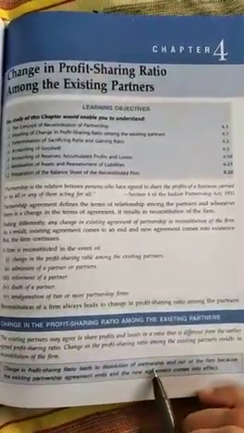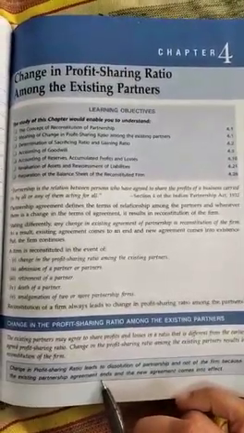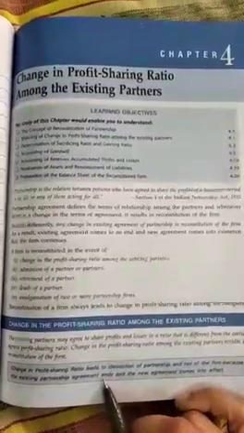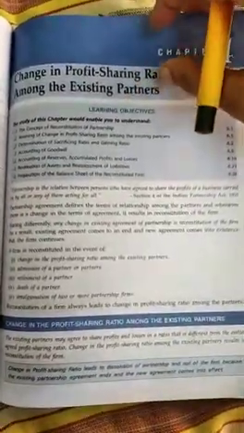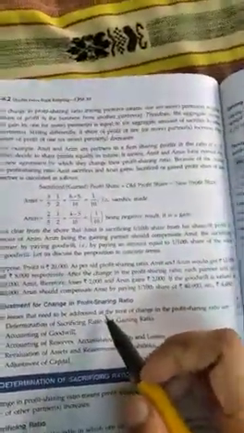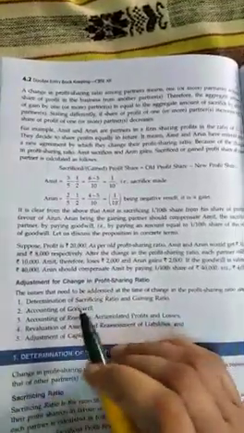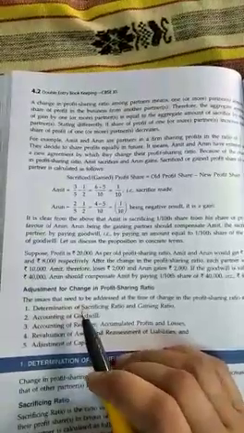Because there is dissolution of the partnership, there is a need to make a new agreement of the partnership, and according to the new agreement, they will decide their new ratio for the new partnership. This happens when any partner is admitted or when any partner retires, etc.